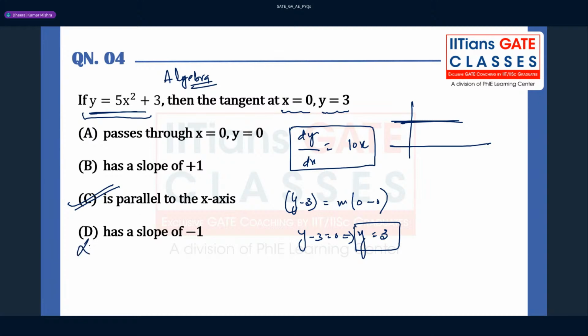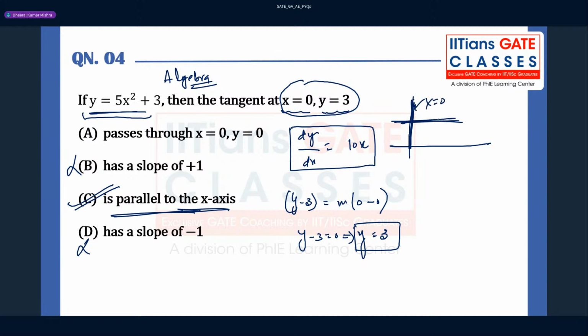So these are the wrong answers: has slope of -1, has slope of +1, right? If this line is parallel to the x-axis, then the slope will be 0, so you have to keep this in mind. And it is given that x equal to 0 and y equal to 3, which means on the y-axis, x is always 0.